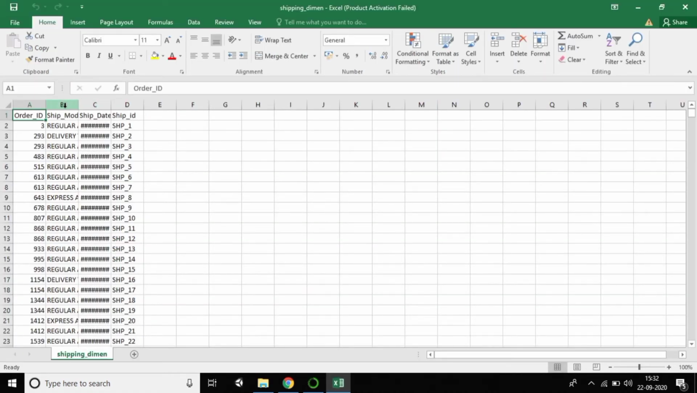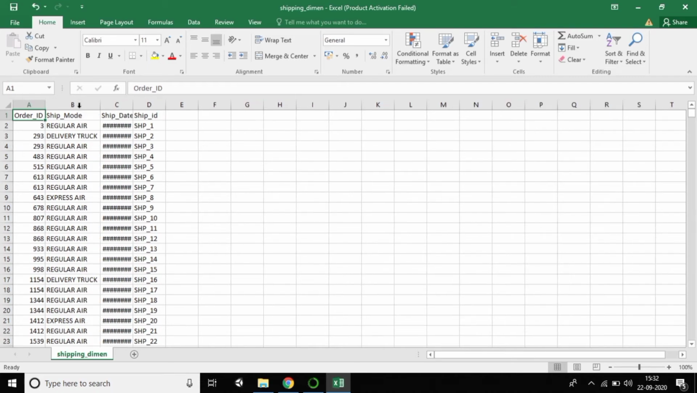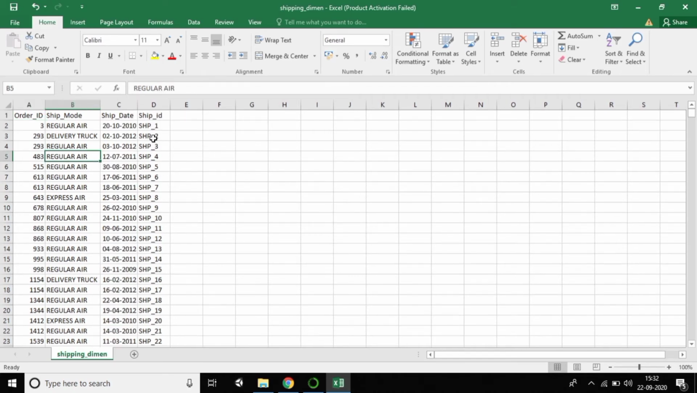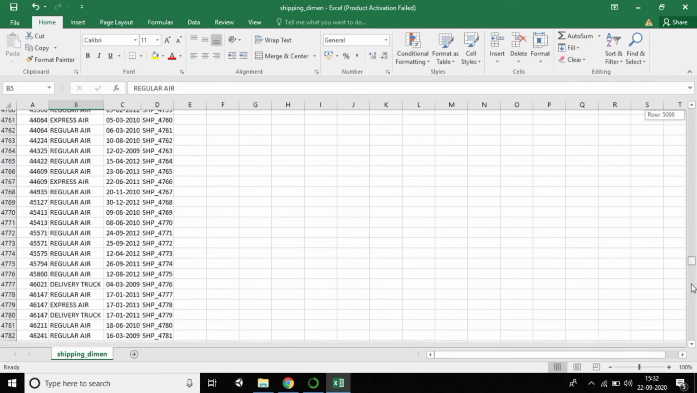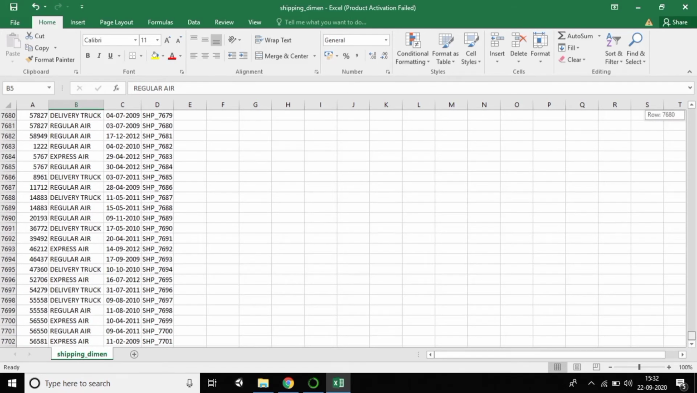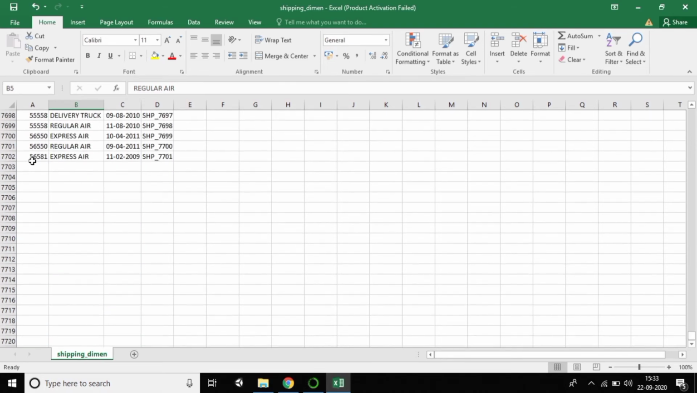You can see when the order was placed. So what is the ship model? Which one is it, a regular item or what? And which date, and which is the ID of the ship? So I downloaded this one, and we have a lot of data, almost 7,702 rows.